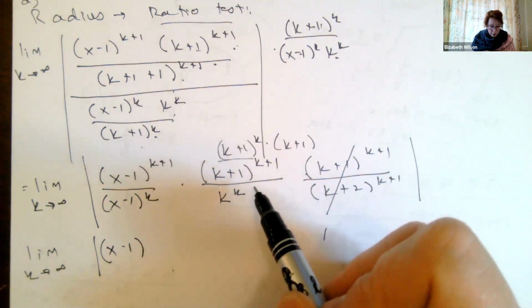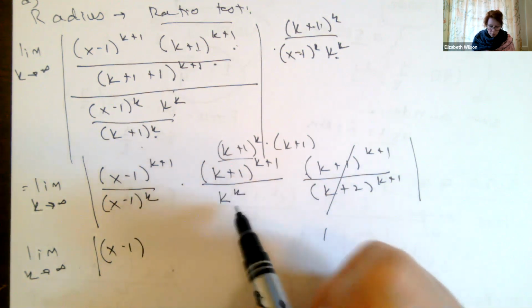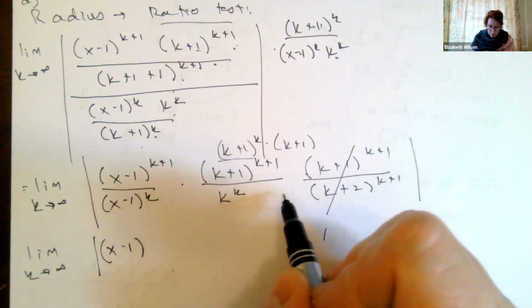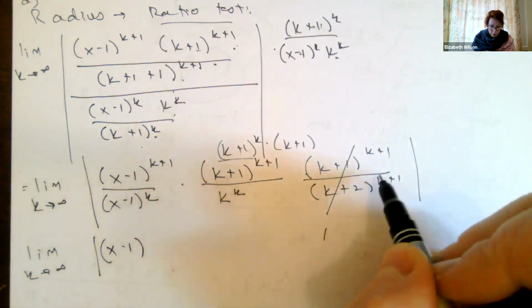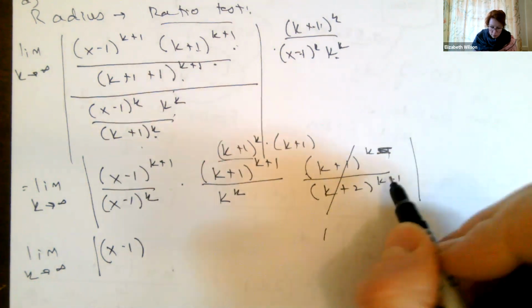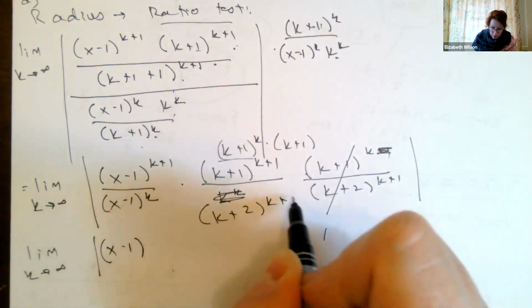I'm left with k plus 1 to the k plus 2 and k to the k. I think I had these switched here, and this one should be k plus 1. Oh yeah, that's why this is here. Okay, so I switched these. I got that wrong. Sorry.